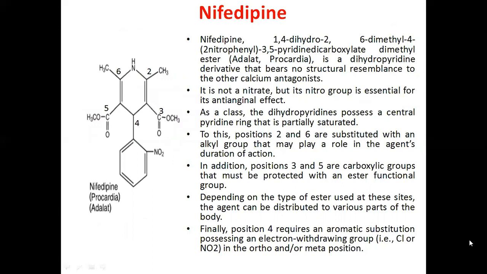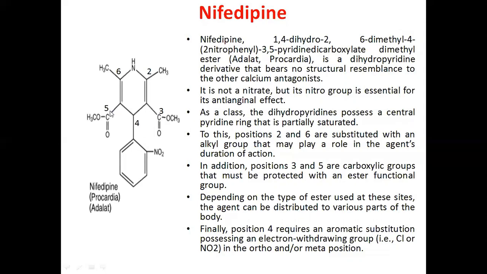Next calcium channel blocker is nifedipine. It is a dihydropyridine derivative that bears no structural resemblance to other calcium antagonists. So it is not a nitrate, but its nitro group is essential for its anti-anginal effect. As a class, the dihydropyridines possess a central pyridine ring that is partially saturated. Positions 2 and 6 are substituted with an alkyl group that may play a role in the agent's duration of action. In addition, positions 3 and 5.